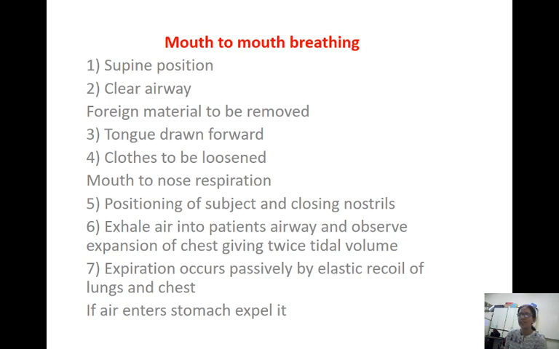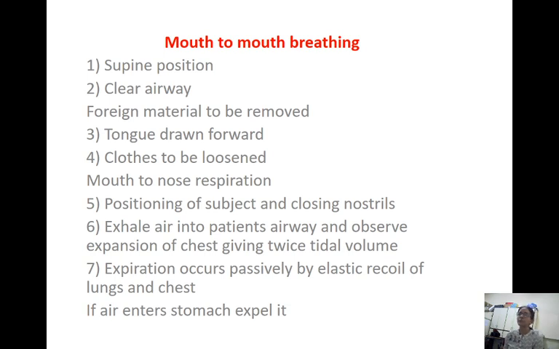And if air enters the stomach, you just have to press the epigastric region. The air which is present in the stomach will bloat the stomach and put pressure on the diaphragm, so the lungs can't expand. So the air which is present in the stomach has to be expelled out by compressing at the epigastric region.